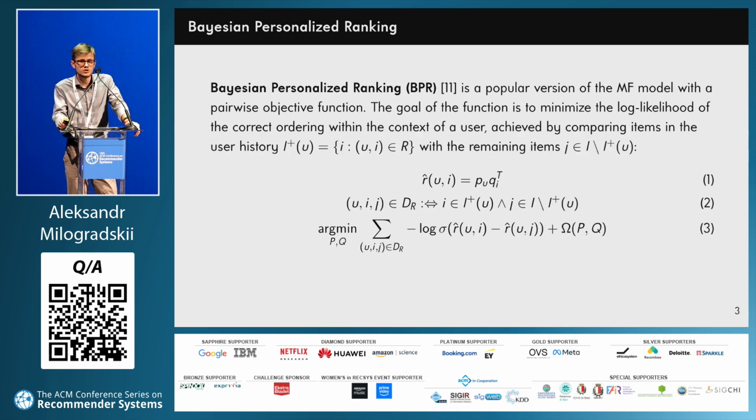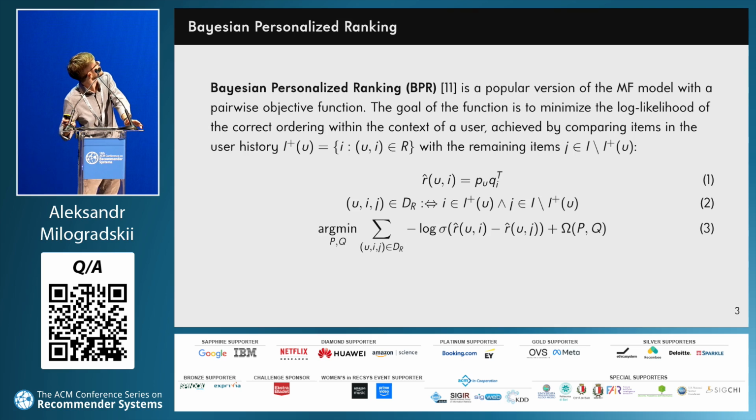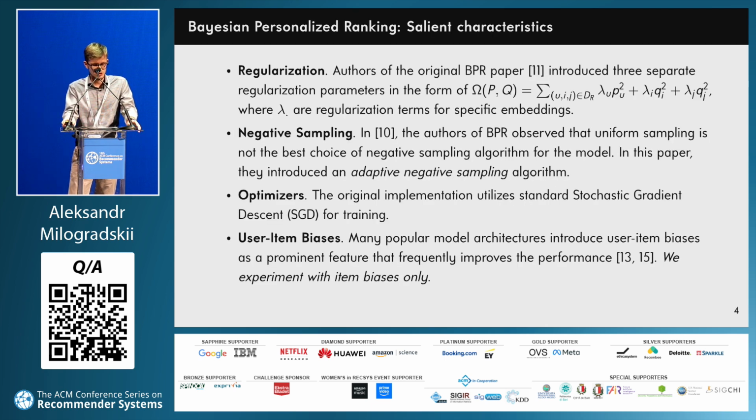First, I'll briefly introduce the BPR model and discuss its internals. BPR is a popular version of the matrix factorization model with a pairwise objective function. This model has attracted significant attention, evidenced by an increasing number of references, making it one of the most cited papers in the field of recommender systems. The pairwise objective in BPR aims to minimize the log likelihood of the correct ordering using equation 3 on this slide. 4 key characteristics apart from the model's objective and its structure influence this algorithm's performance.